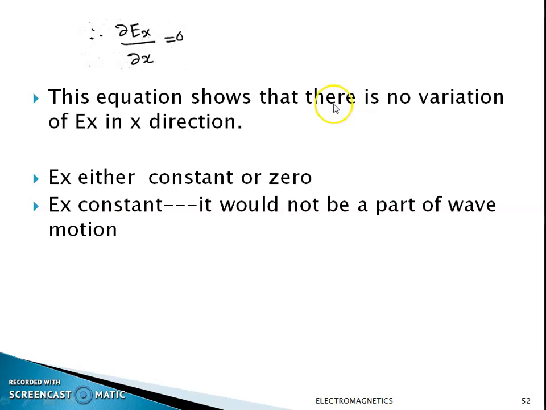This equation shows that there is no variation of Ex in x direction. That is, in a uniform plane, there is no variation of Ex in the direction of x. That is, it is a constant value. There is no change in its phase, magnitude, amplitude. Then we can say that Ex is absolutely a constant value. This means that the plane is a pure uniform plane, and this wave is known as a uniform plane wave.